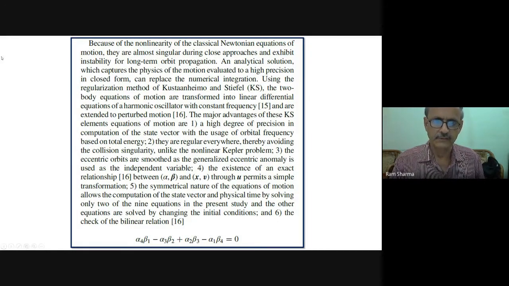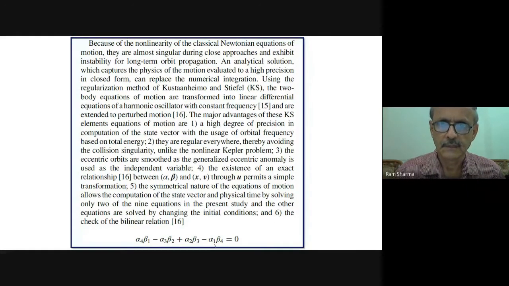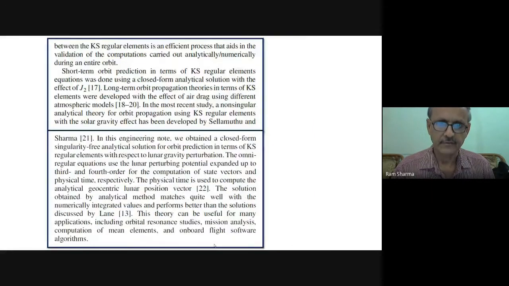This bilinear relation which comes in the KS element equations, which we have discussed earlier at length, is very useful, because it tells us whether our analytical or numerical calculations are going correctly or not. The other things I need not tell, because we have already discussed them significantly.